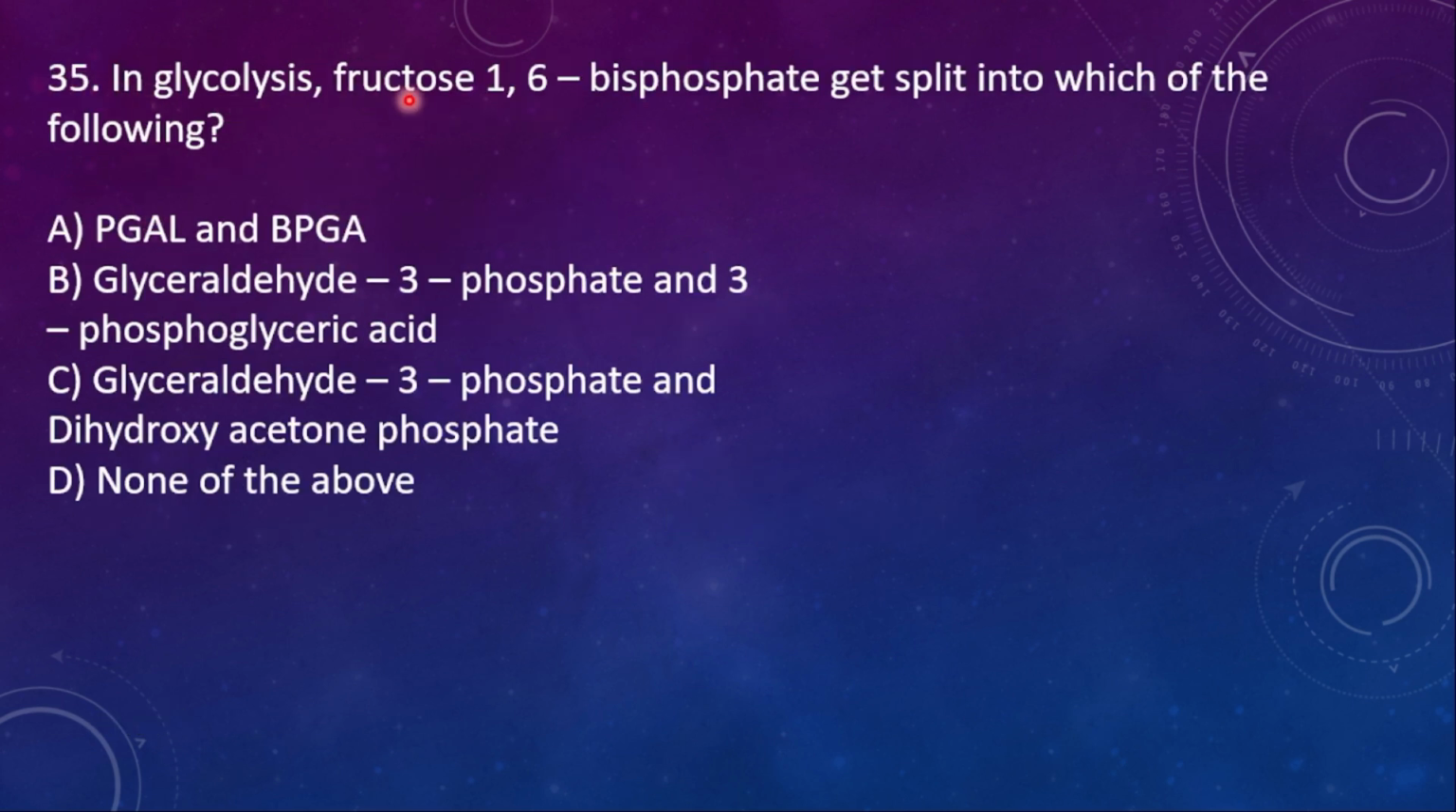35. In glycolysis, fructose 1,6-bisphosphate gets split into which of the following? Option A, PGAL and BPGA. Option B, glyceraldehyde 3-phosphate and 3-phosphoglyceric acid. Option C, glyceraldehyde 3-phosphate and dihydroxyacetone phosphate. Option D, none of the above. So here the right option is option C.